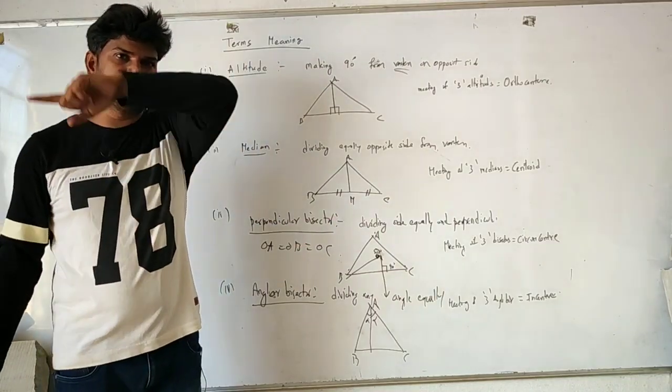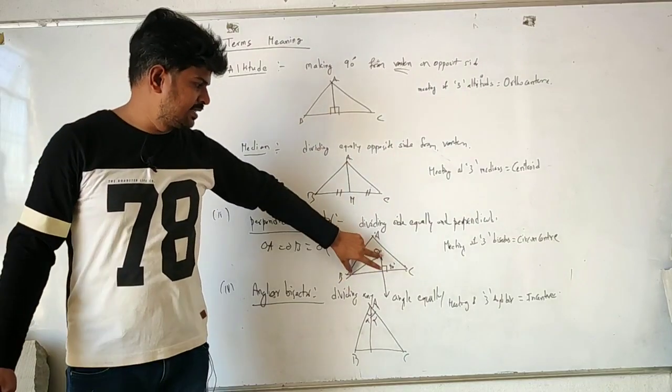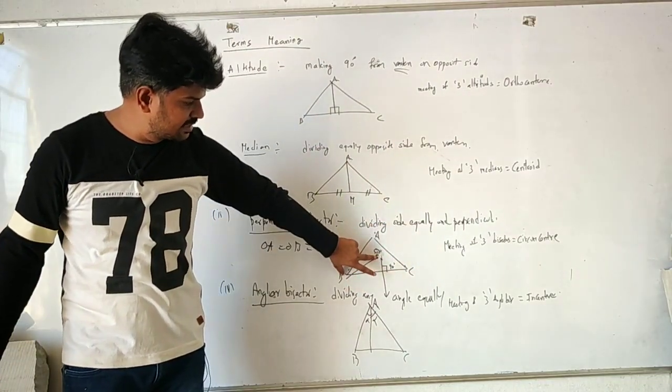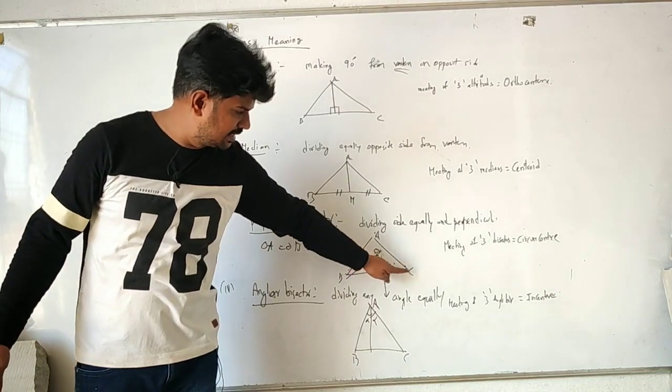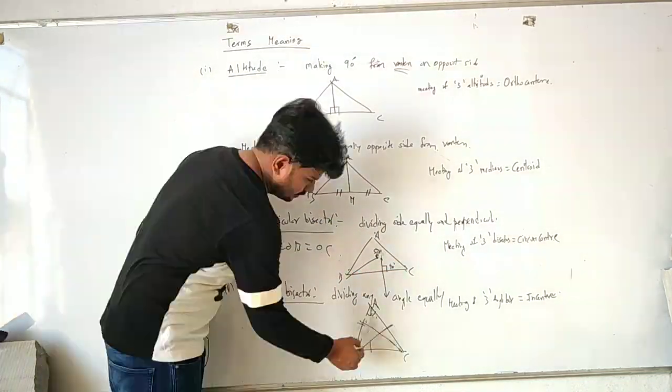Circum is total. If you draw a circle, the circumference like this. As this point is the center, if you draw a circle with this radius, this touches all the vertices B, C, A. Now the incenter.